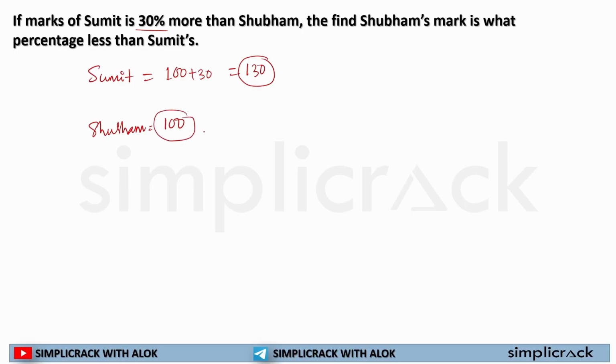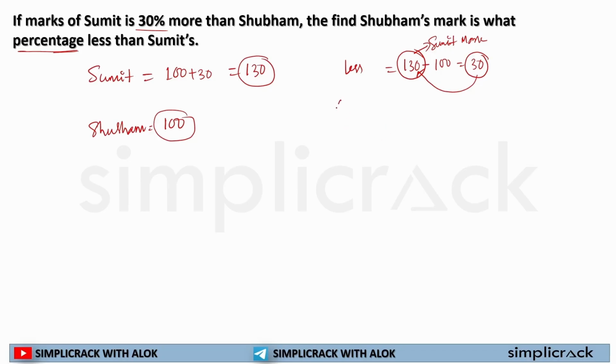Sumit's mark is 130, Subham's mark is 100. Now I have to find Subham's mark is what percent less than Sumit's mark. Before I calculate the percentage, let's find out how much less Subham's mark is. 130 minus 100, that is 30. But here we can't say it's 30% because this 30 is less than 130. It's not less than 100, because this is less than Sumit's mark.